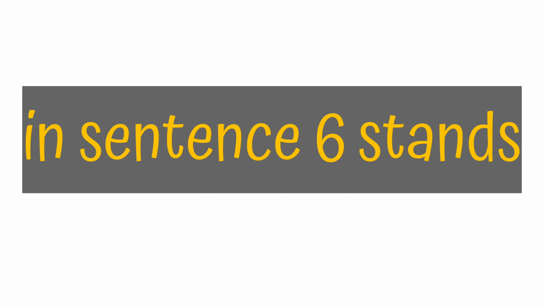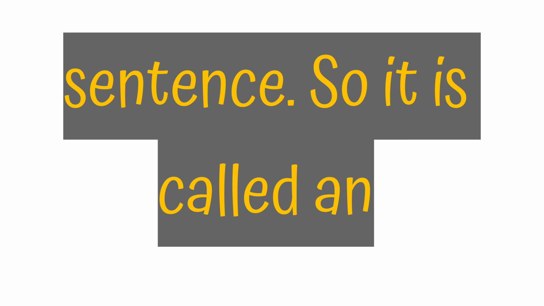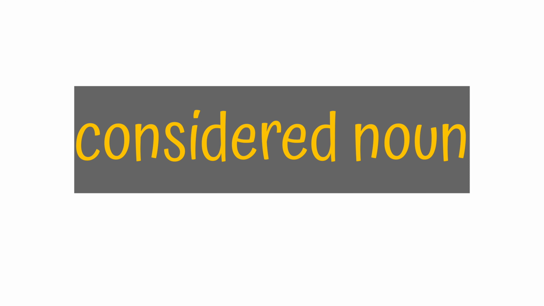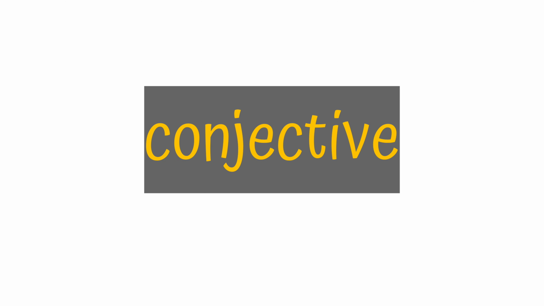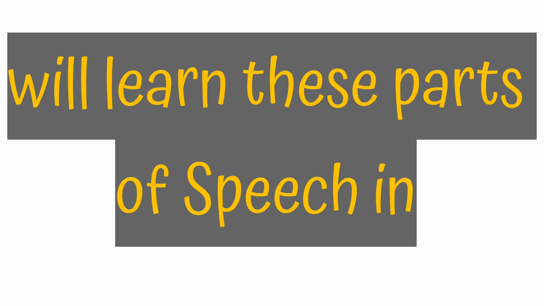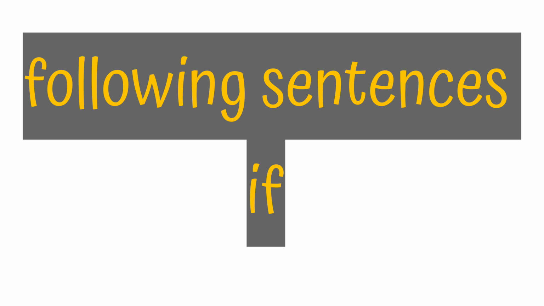The phrase in sentence 6 stands alone, unrelated to any other part of the sentence. So it is called an absolute phrase. Here we have considered noun, adjective, adverb, conjunctive, preposition. So these are called the parts of speech. We will learn these parts of speech in our next class. Okay. So let's examine the following sentences.